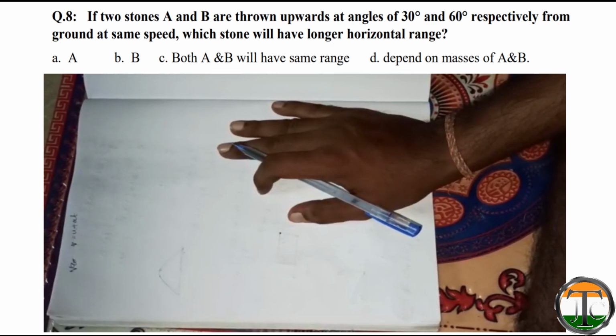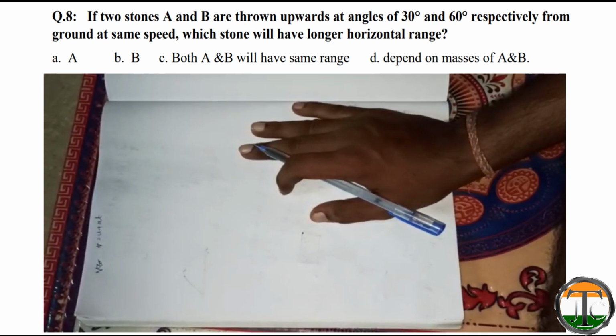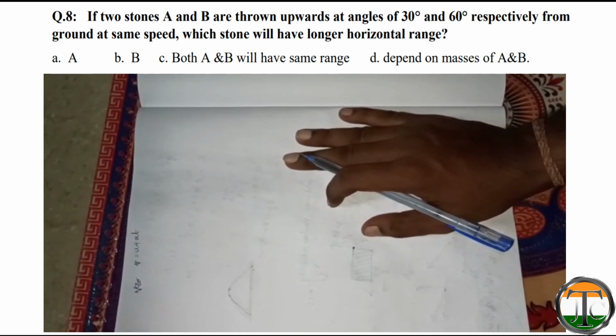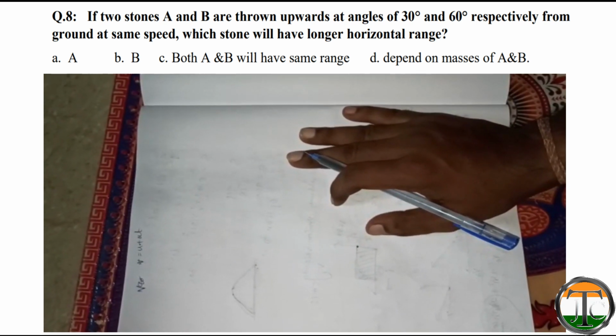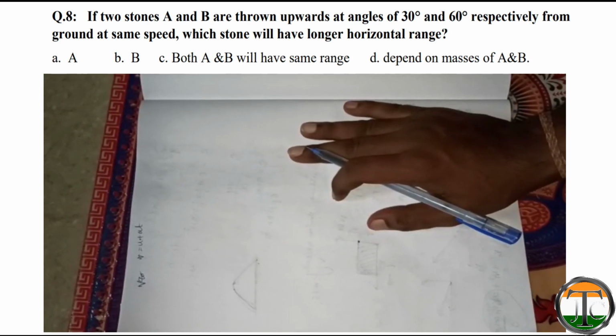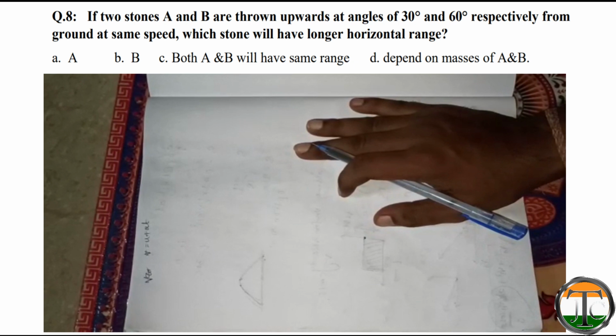Now we will solve question number 8. Question number 8 is: if two stones A and B are thrown upward at an angle 30 degree and 60 degree respectively from the ground at same speed, which stone will have longer horizontal range?